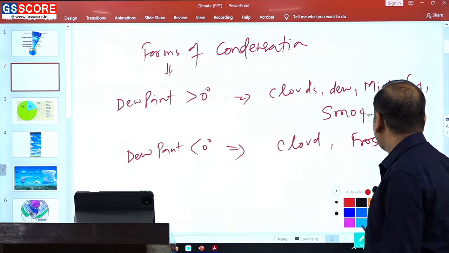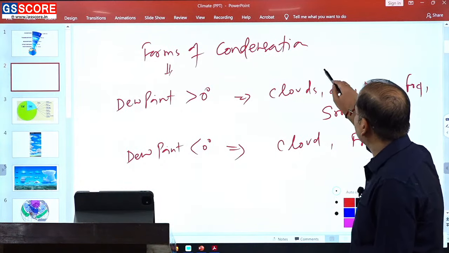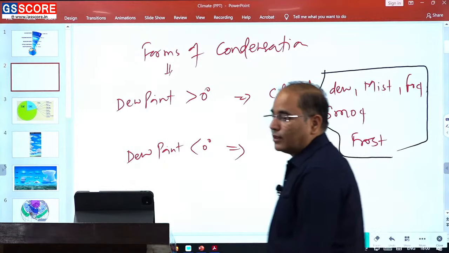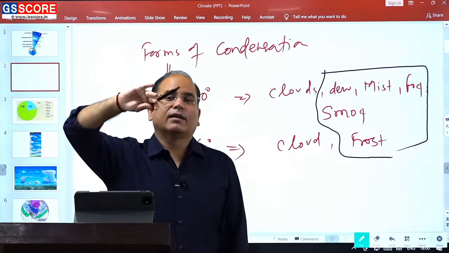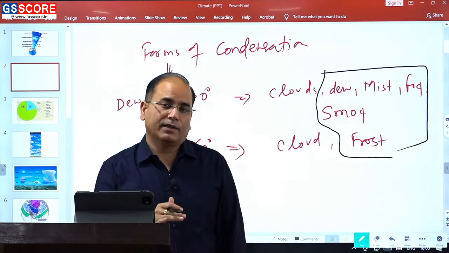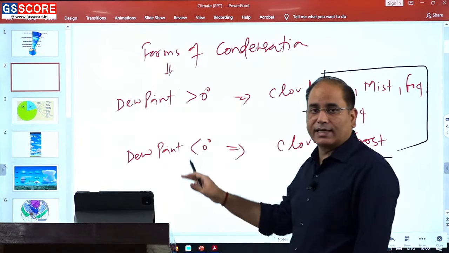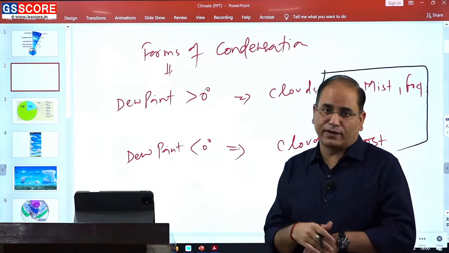But these are the forms of condensation, and you will find they are not associated with the typical life cycle of rainfall that we have learned. So, depending upon the dew point temperature, we can categorize condensation into two different forms.